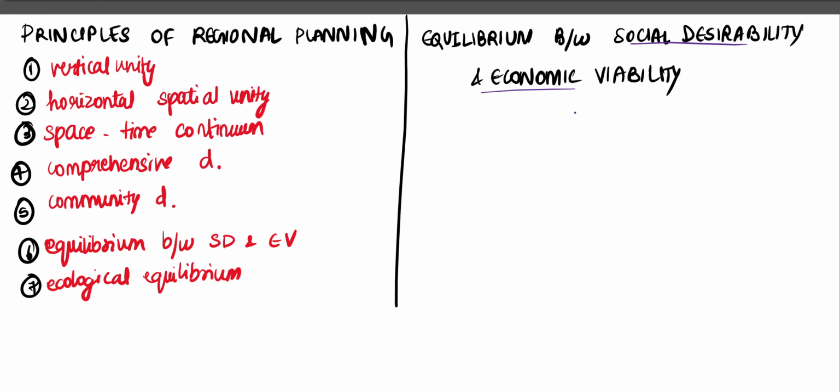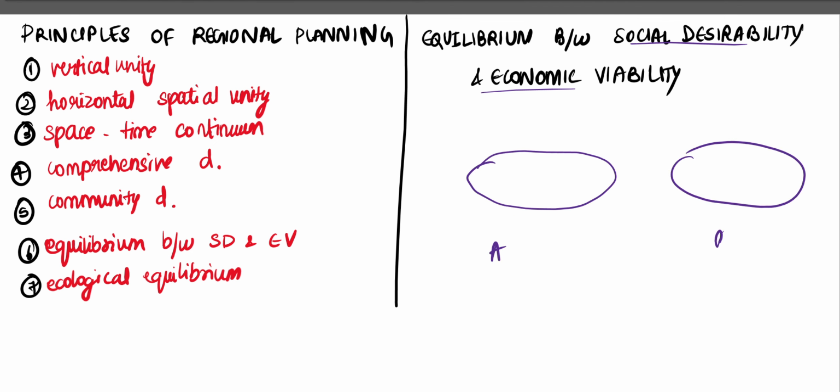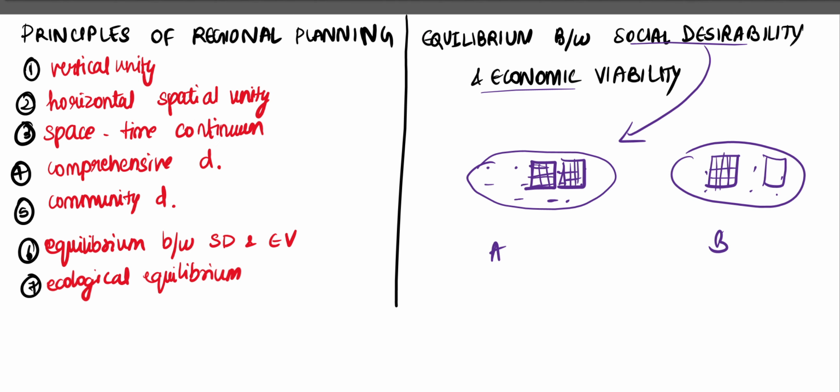Now we are going for the principle of equilibrium between social desirability and economic viability. Let us consider region A and region B. Region A is densely populated. Region B is sparsely populated. So members of region A want a mall, they want a college to be established here. They have the right, right? This is what we call social disparity in the establishment of infrastructure. Members of region B also want a mall and an educational institute, but they are very sparsely populated.